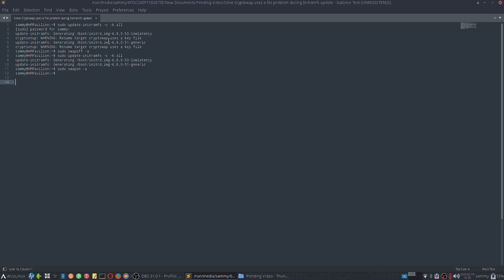All the Ubuntu based Linux distributions will sometimes have this error, and you can resolve the error by the method I have shown you.